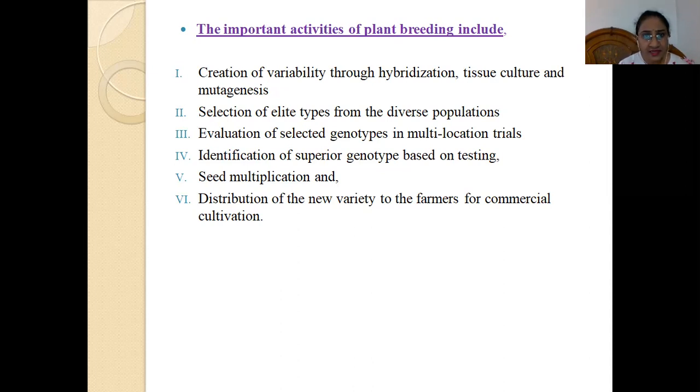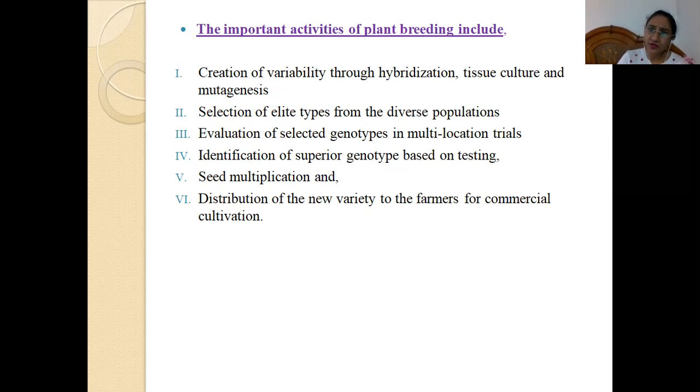Genotypes are generally selected based on their characteristics, and then they are taken to the multi-location trials. And after these multi-location trials, we identify certain superior genotypes based on their testing. Okay, so there are certain seed testing labs and seed testing criteria. So the main aim is to identify the superior genotype.